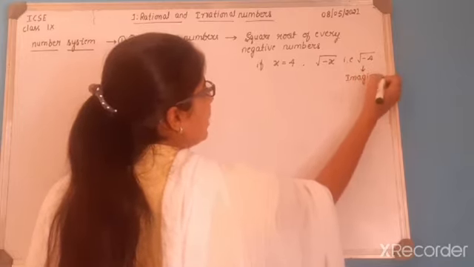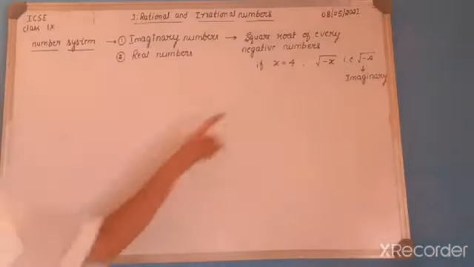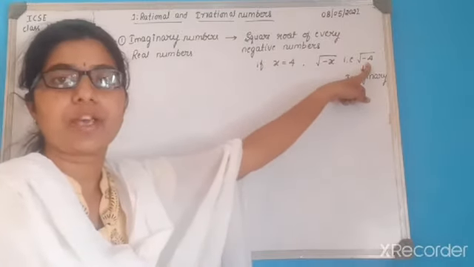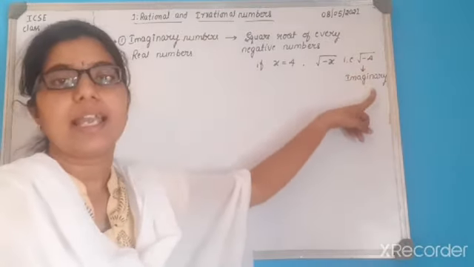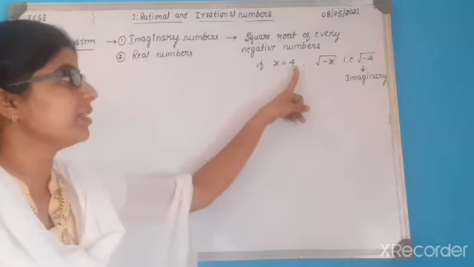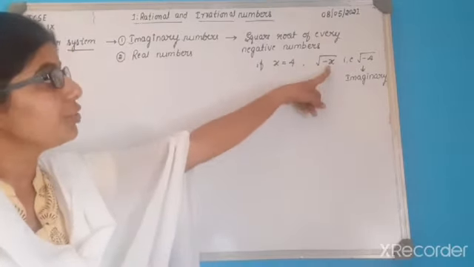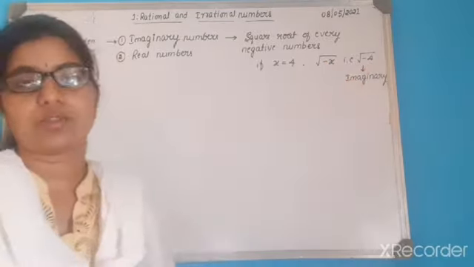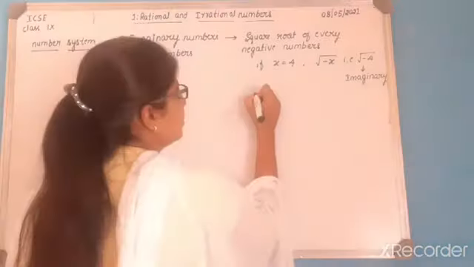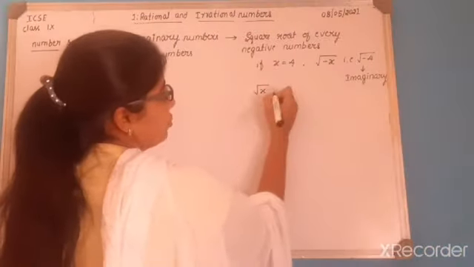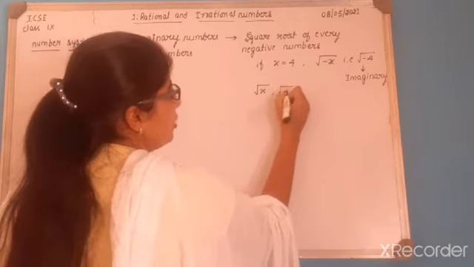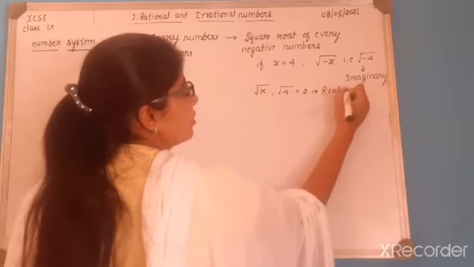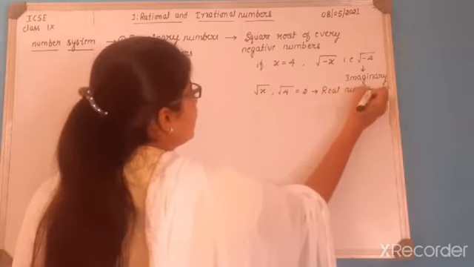Observe here, the square root of every negative number is called an imaginary number. So here x is a number and square root of a negative number, negative means minus sign, so that is square root of minus 4, that is called an imaginary number. And similar to that, if it is written like this, root of x, that means root of 4, this is equivalent to 2, this is called a real number.